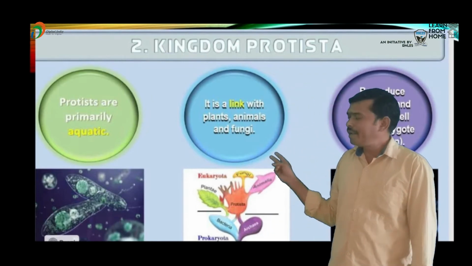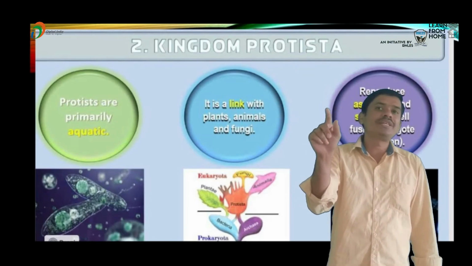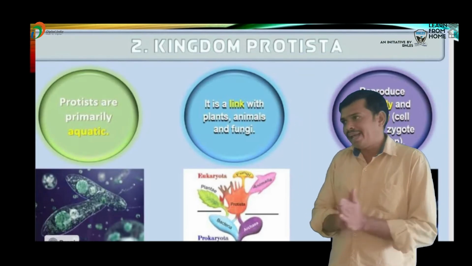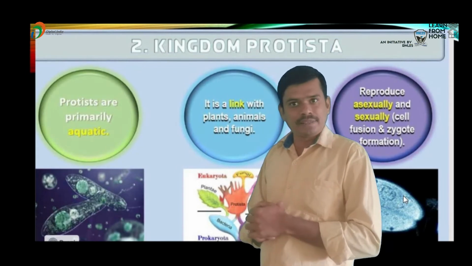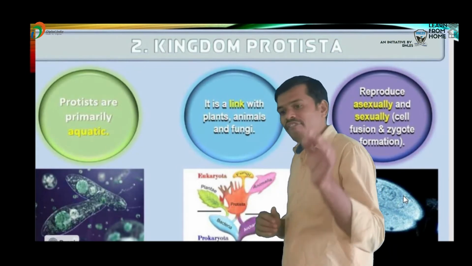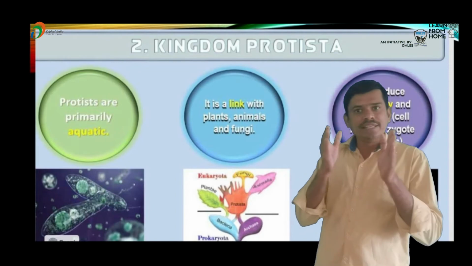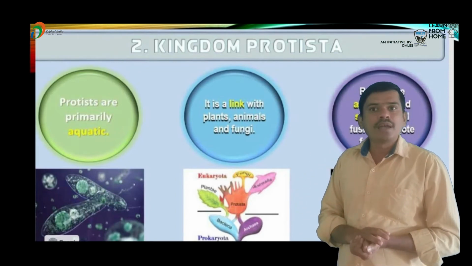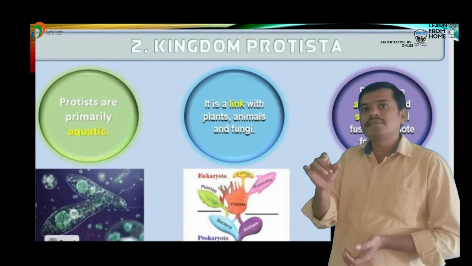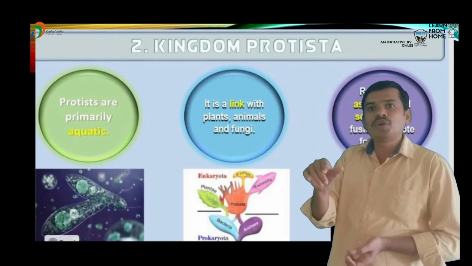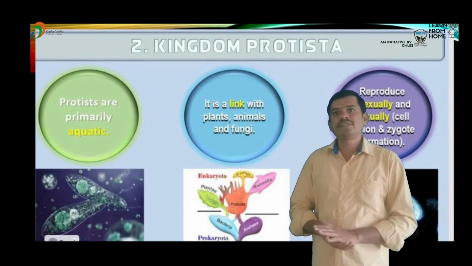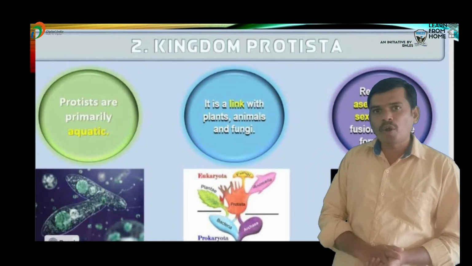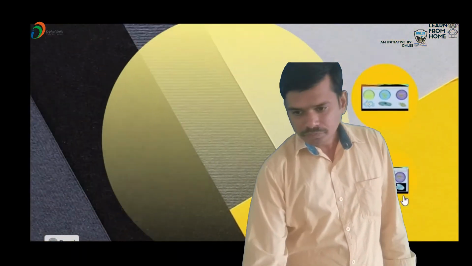Sexual reproduction occurs through the formation of gametes. Two gametes fuse to form a zygote, and the zygote undergoes meiotic division to form new haploid organisms.